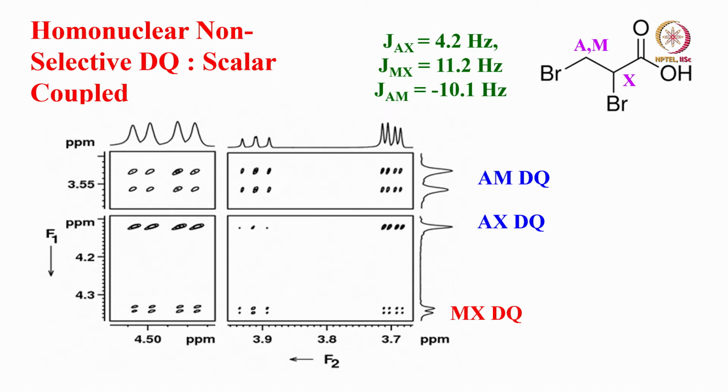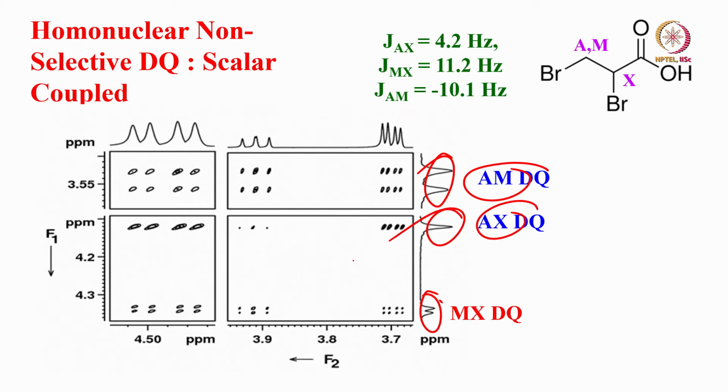This was a homonuclear non-selective DQ. That means at a time all the 3 double quantum are detected. There is a J coupling. Look at this one. This is the AM double quantum, it is a doublet. This is the MX double quantum, it is a doublet. This is the AX double quantum, it is a singlet.